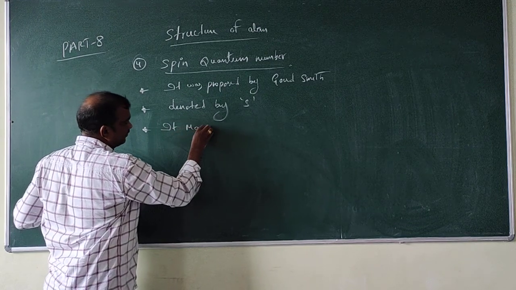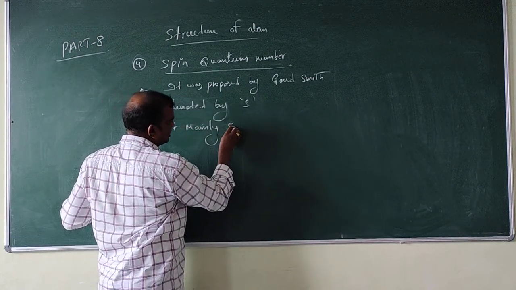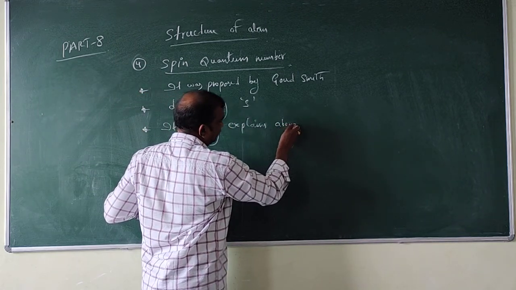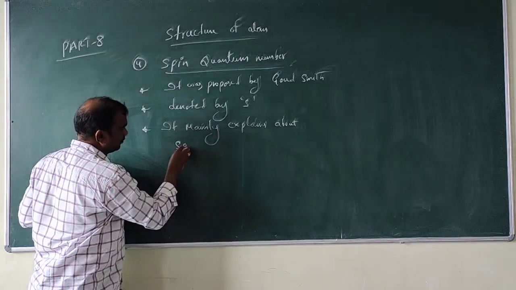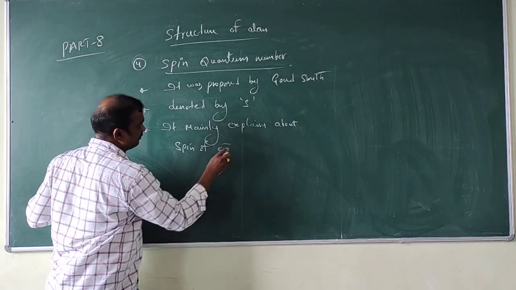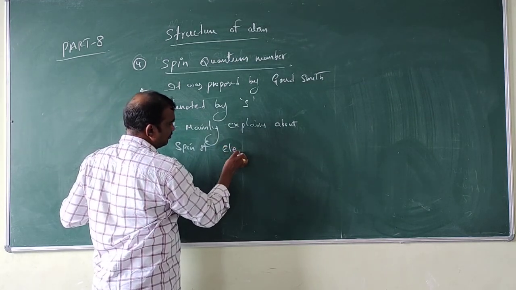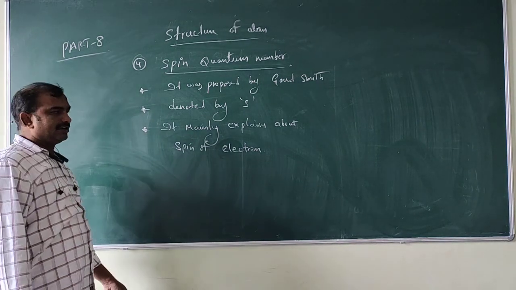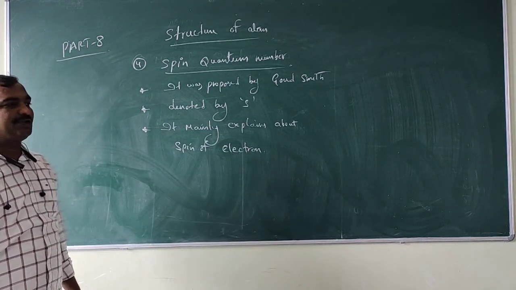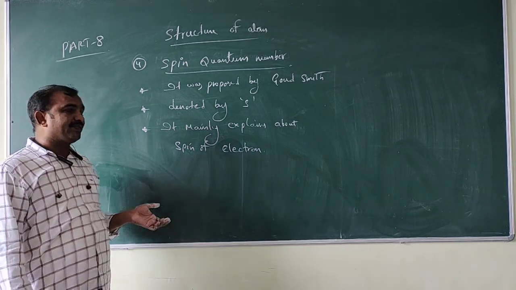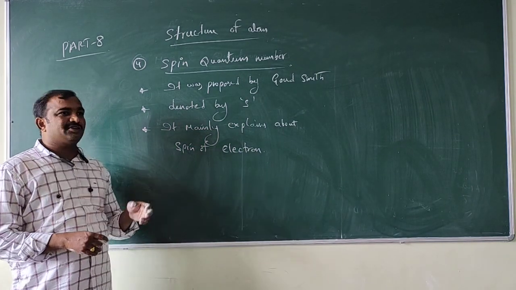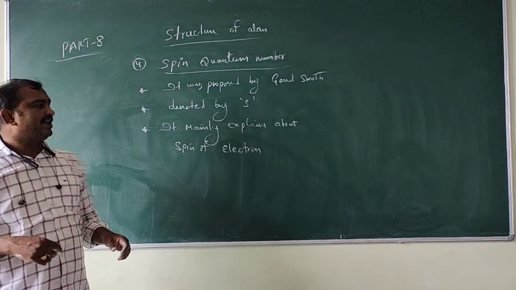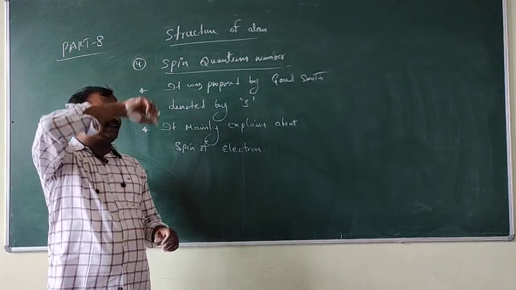It mainly explains the spin of the electron, that is, whether the electron is rotating in a clockwise direction or an anti-clockwise direction.